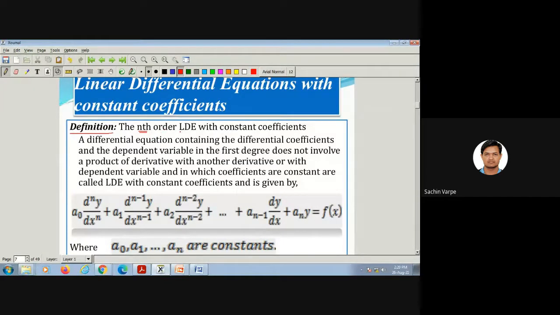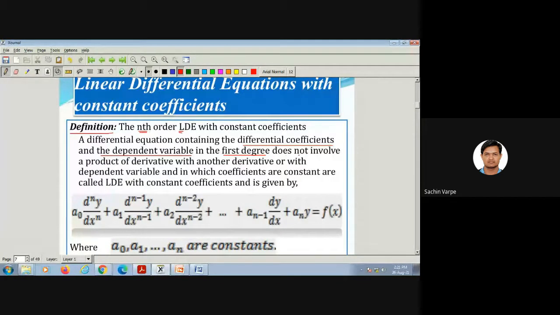And as it is linear, linear means what? Degree must be 1, isn't it? Yes, sir. The nth order linear differential equation with constant coefficient is a differential equation containing the differential coefficients and the dependent variable in the first degree, remember.